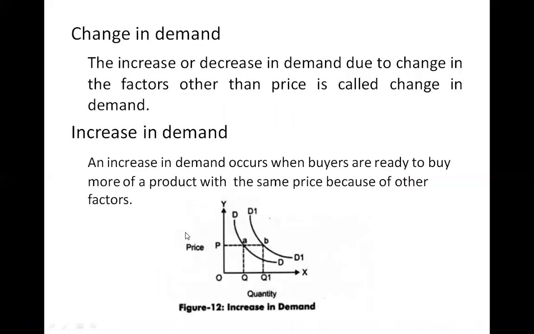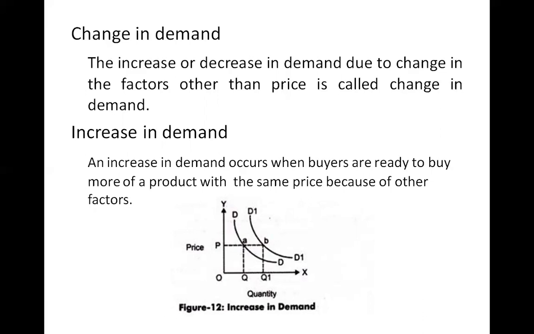Next, change in demand. What do you mean by the change in demand? So far, we have seen the relationship between the price and the demand for a commodity. Now, change in demand: the increase or decrease in demand due to change in the factors other than price is called change in demand. You see, other than price. So if the demand is increased or decreased due to change in a factor other than price, we are not talking about the price. If any factors influence the demand, that is called the change in demand.